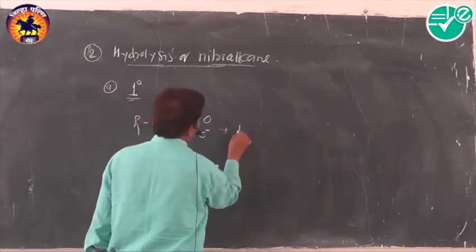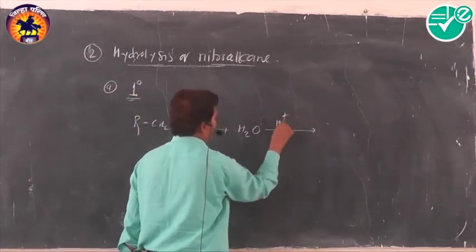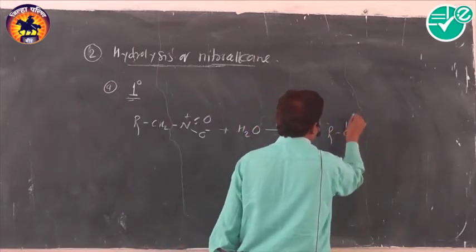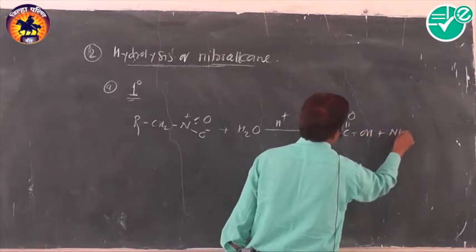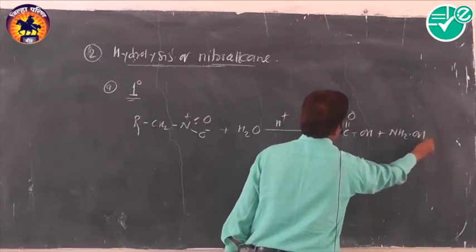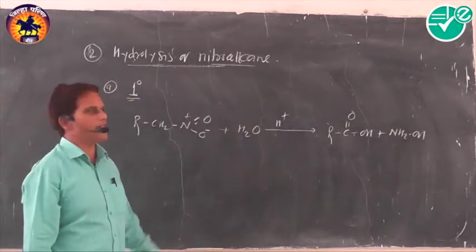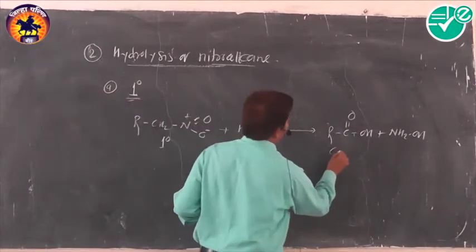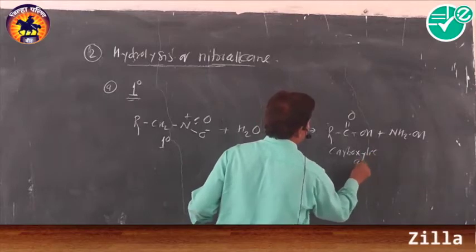It means that when primary nitroalkane is subjected to hydrolysis in presence of mineral acid, it produces carboxylic acid along with the byproduct hydroxylamine. What kind of byproduct is formed when primary nitroalkane is subjected to hydrolysis? Primary nitroalkane gives carboxylic acid when subjected to hydrolysis.